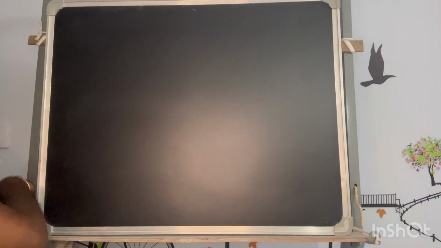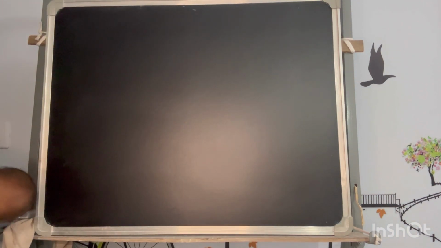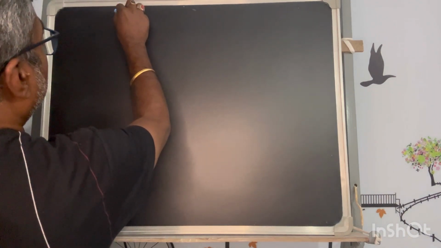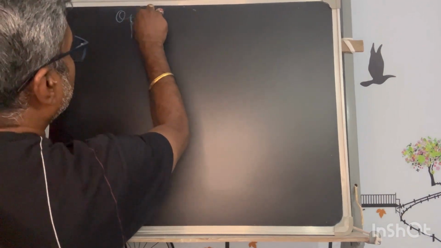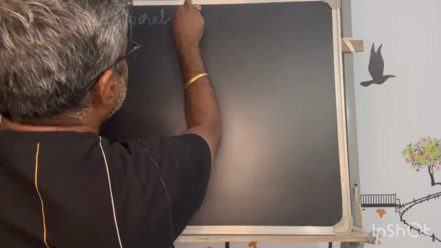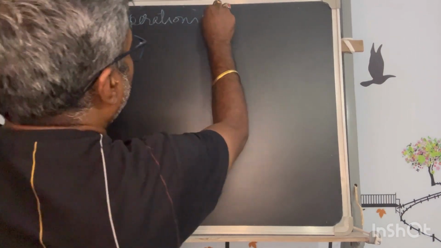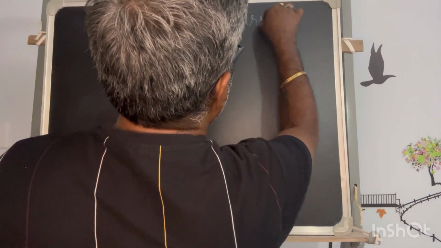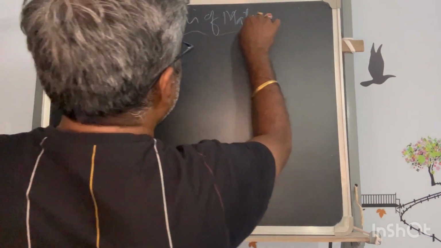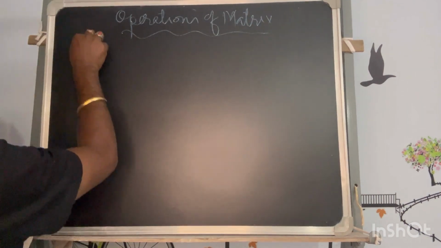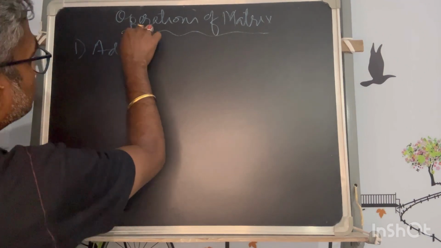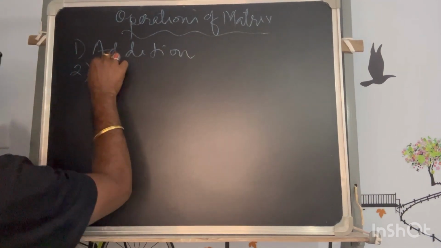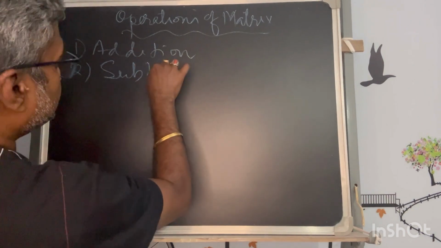Okay. So for that, I will go with the heading operations of matrix. I will name it like that. So what are the operations? First one is addition. Second one is subtraction.